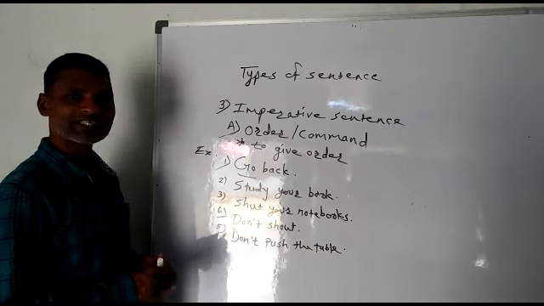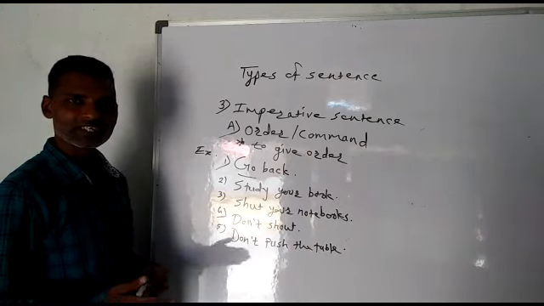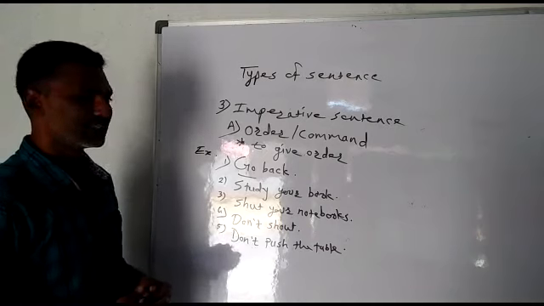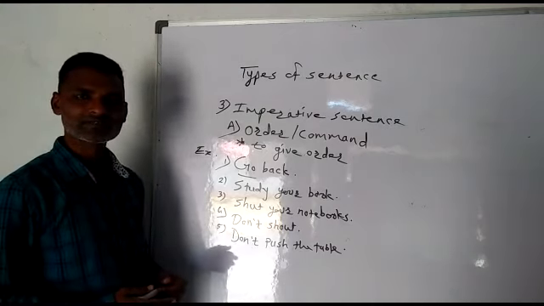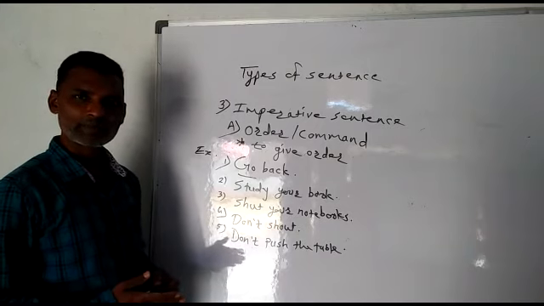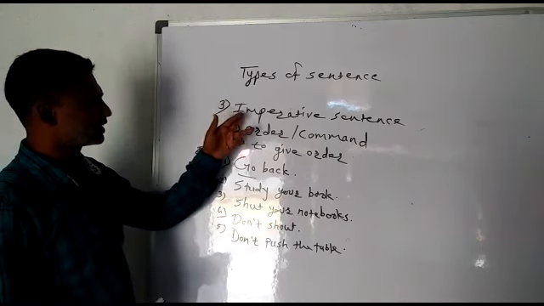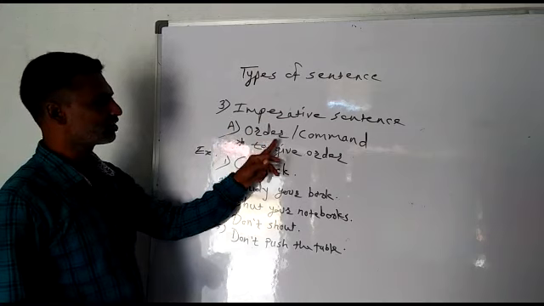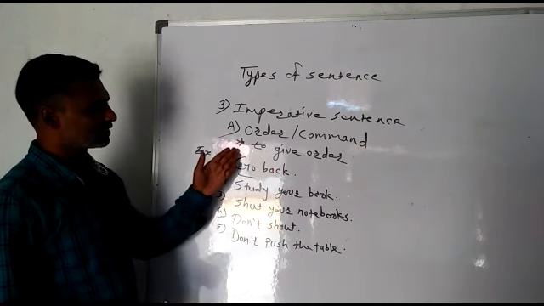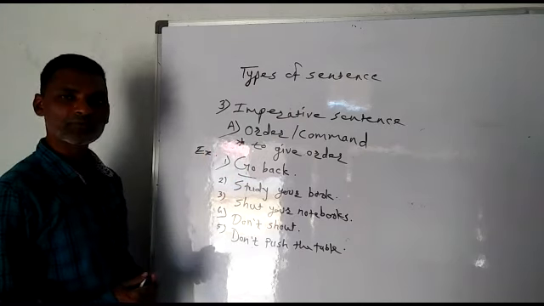So orders are given by senior people to junior people, like principal to teacher, commander to soldier, then teacher to students, father to son, elder people to younger people, etc. So again we are studying imperative sentences, and first is order or command, and these are the examples of command.